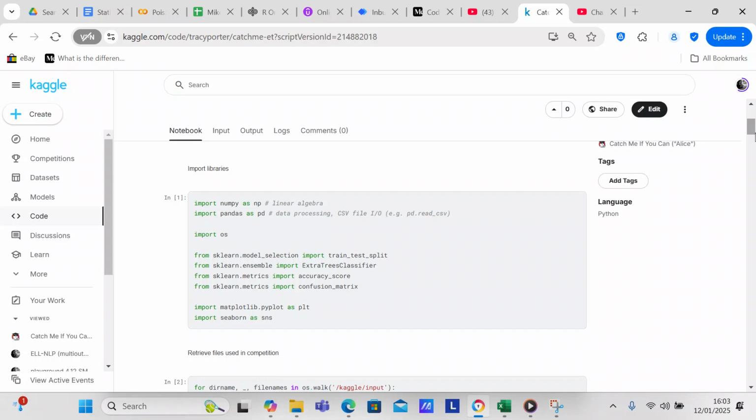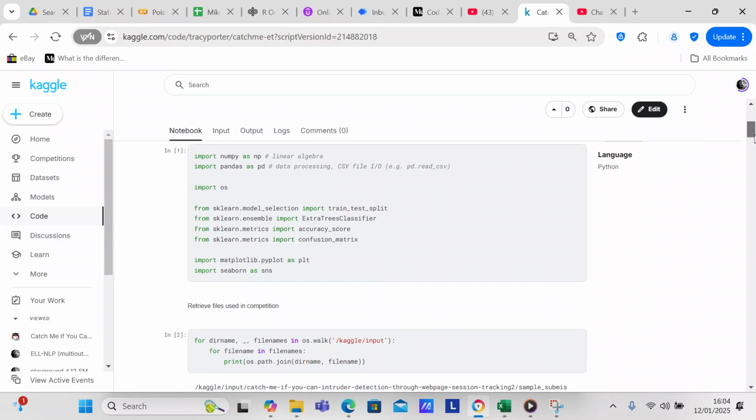So we're going to import NumPy as np to create NumPy arrays and perform numerical computations. Then we're going to import pandas as pd to create data frames and undertake data processing. We're going to import os to go into the operating system and get the files that we're going to need to execute the program. We're going to import sklearn to give us machine learning functionality. We're going to import matplotlib.pyplot as plt to visualize the data, and we're going to import Seaborn as sns to statistically visualize the data.